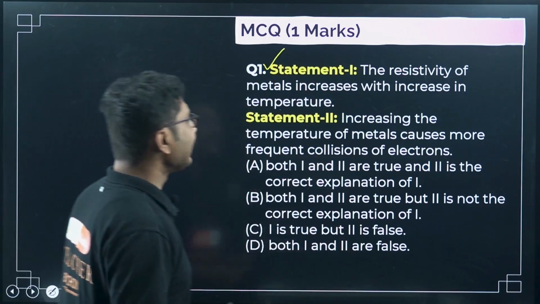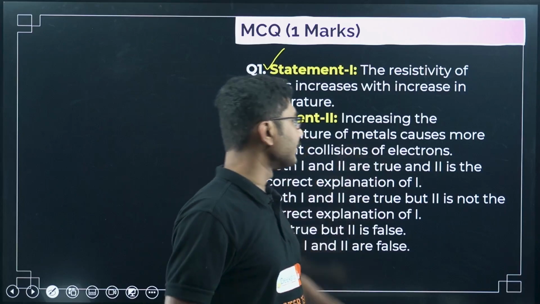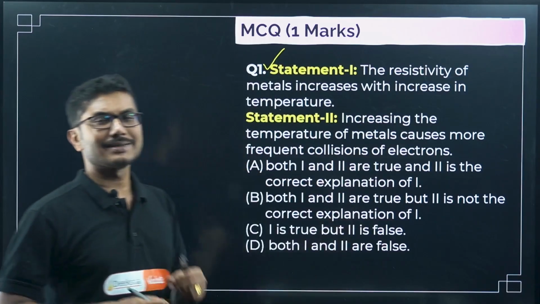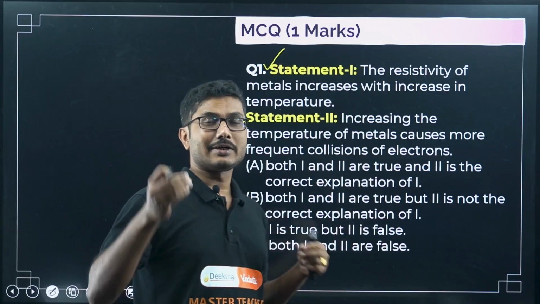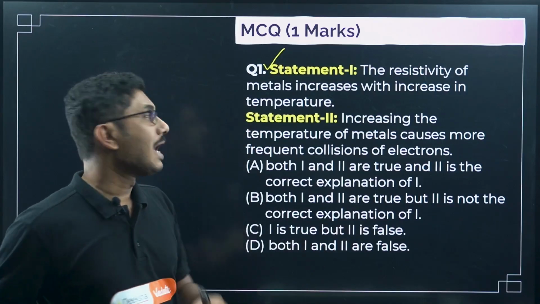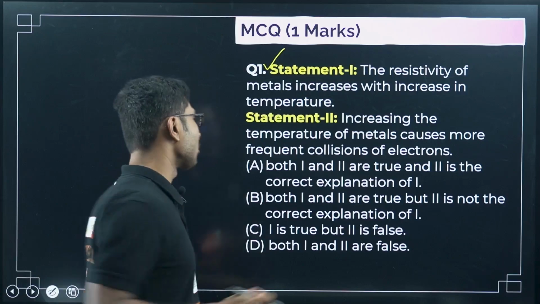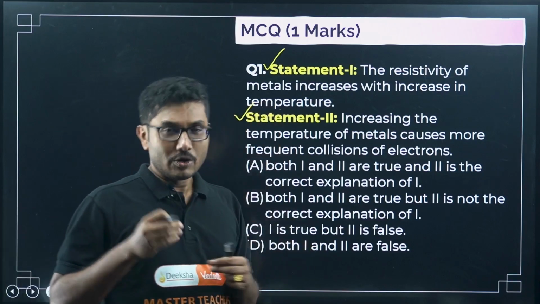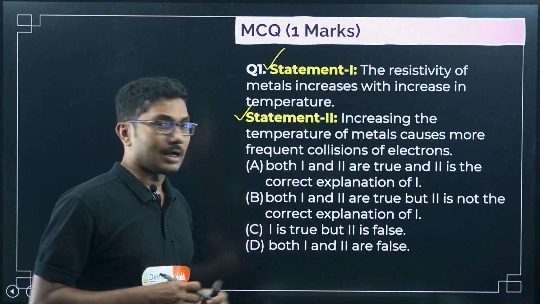Statement 2: increasing the temperature of metals causes more frequent collisions of electrons. As the temperature increases, the electrons get more agitated and tend to collide more often. So this is also a true statement. Vibrations increase, we know that, right? So they are frequently colliding.